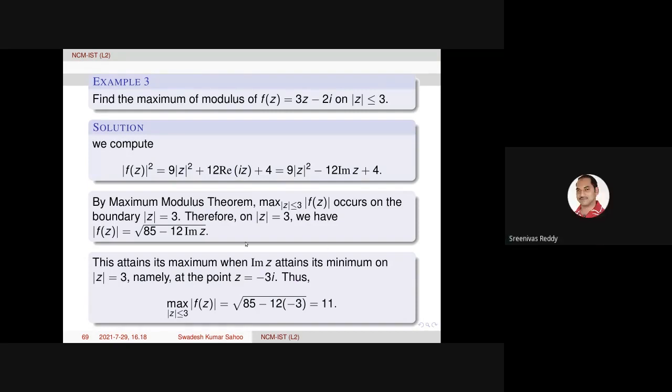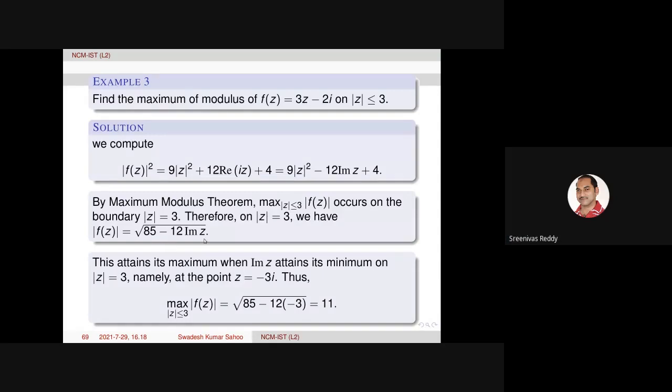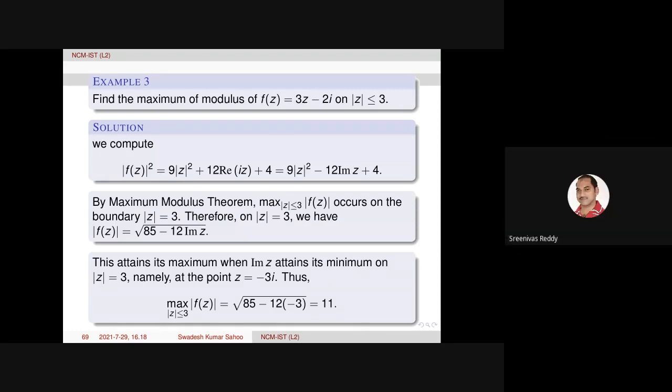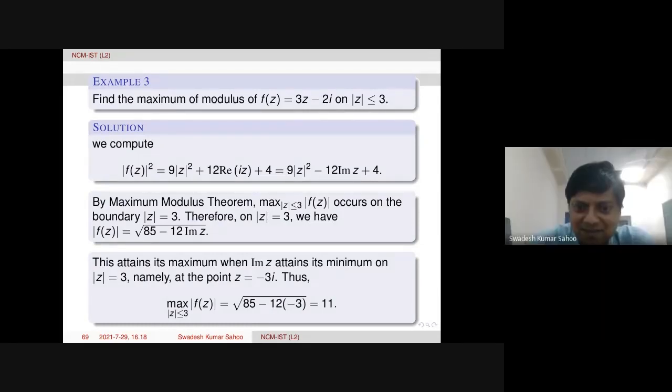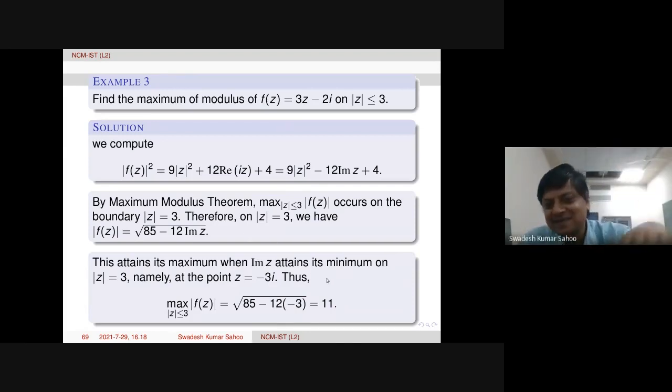No, that is not a boundary point, first of all. Again, if you take that as 0, that is square root of 85. Z equal to 3 plus i0 is a point on the boundary. Real 3, right? Yes, sir. But minus 3 is less than that. But that will not give the maximum value. Minus 3 is less than 0 actually. So minimum is minus 3. Okay, thank you, sir. So it is trivial from the circle, the bottom. So anyway,